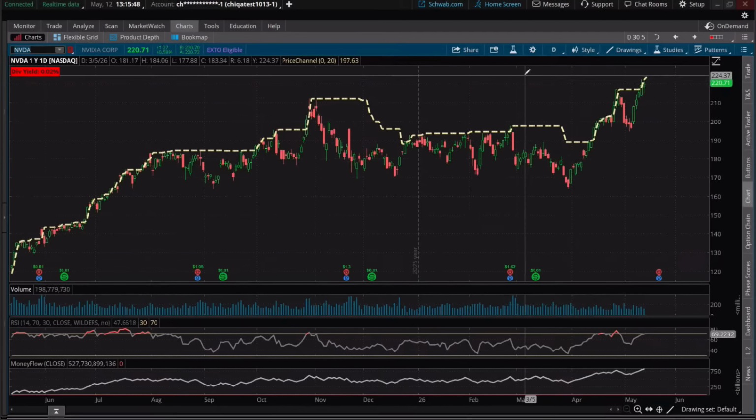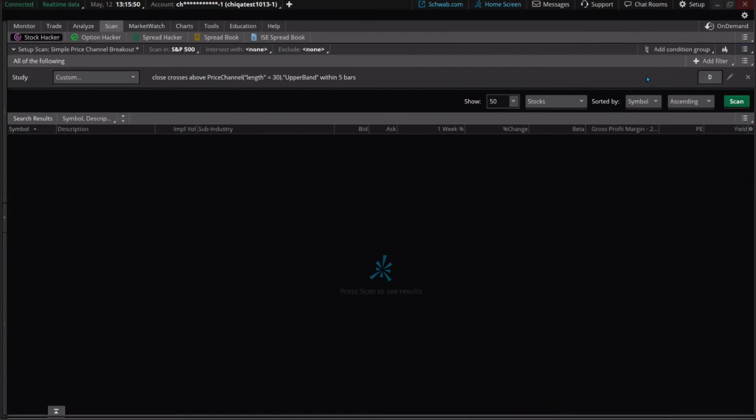In fact, all we would need to do is go into our scan tab over here, and now I'm scanning in the S&P 500. If I go ahead and add filter, by the way, Stock Hacker is where you have to be. Key tab, scan, sub tab, Stock Hacker. Got to be in the Stock Hacker to get there. There are some other ones that can be accidentally selected, but be there. Go to the add filter right here. Click on the add filter, study.